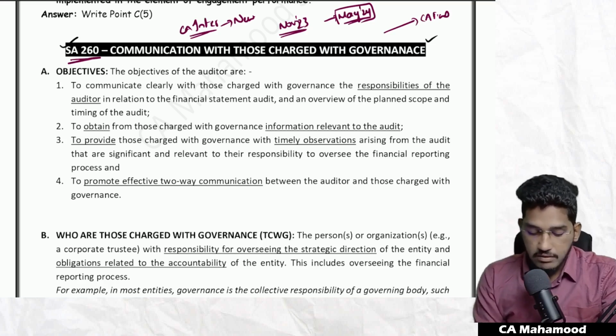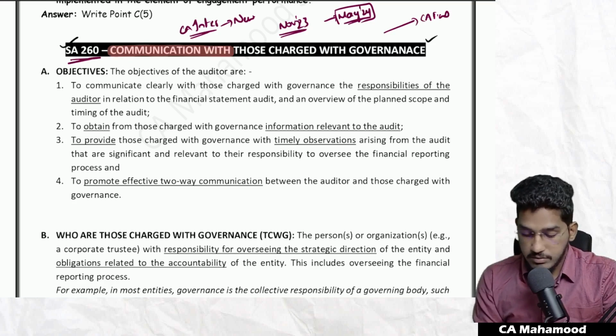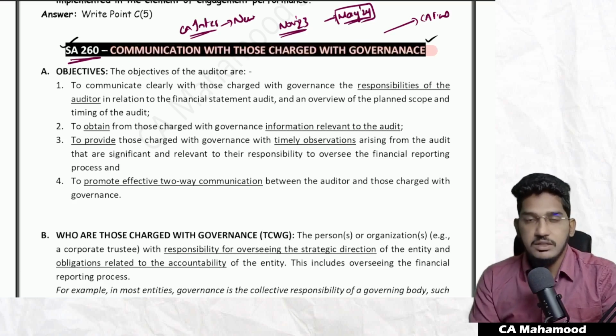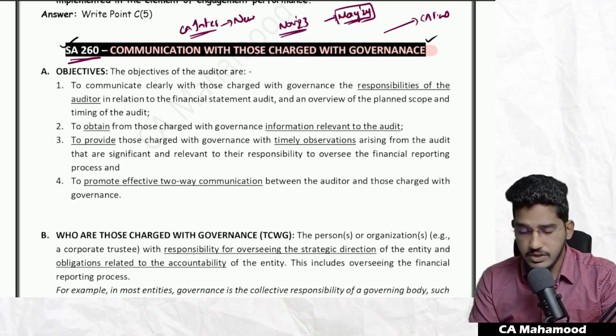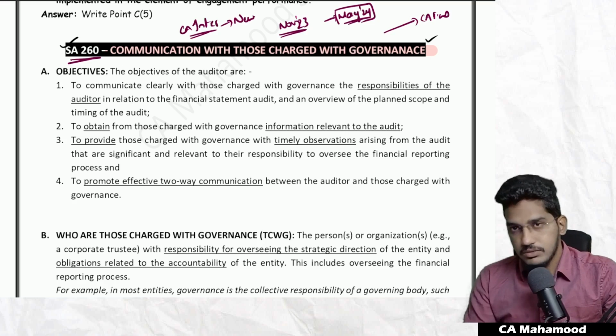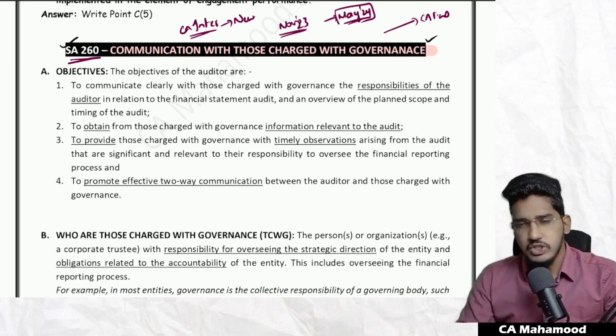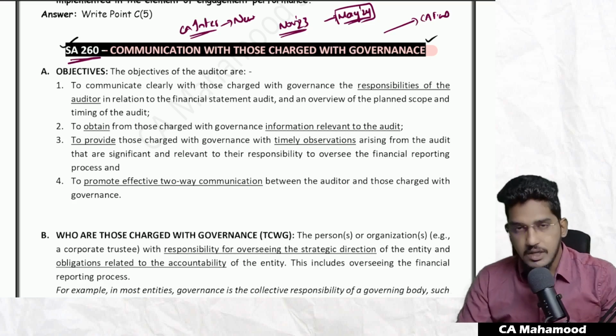As you can see now, what is the title of the standard here, guys? SA 260. The title of the standard is communication with those charged with governance. Before we go into this standard in a deeper manner, I would like to ask a few basic questions which we are already aware of. With that, we will proceed with our further discussion.